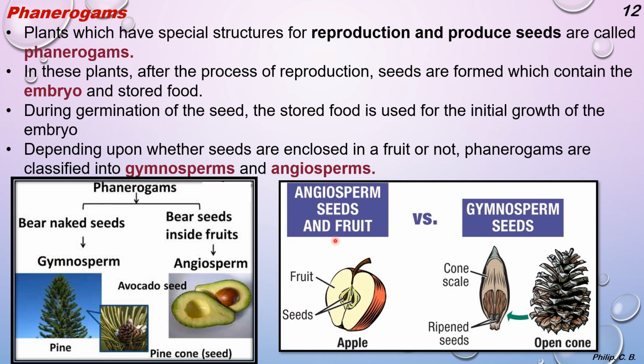The angiosperm has seeds and fruit. So we can see here the fruit, the outer part, a thick fleshy region, and in the inner part the seed, for example apple, whereas gymnosperm seeds are in a cone, the cone scale with ripened seed inside, so it opens like a cone.